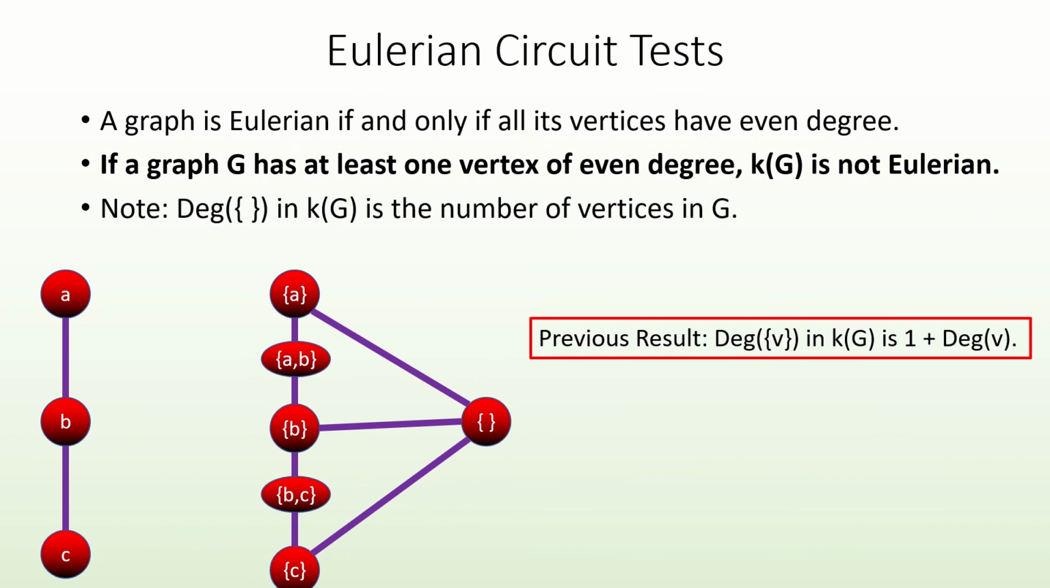Additionally, the empty clique vertex in the simplex graph will have degree equal to the number of vertices in the original graph. This means that if the original graph has an odd number of vertices, then the empty clique vertex will have an odd degree, and our simplex graph will not be Eulerian.